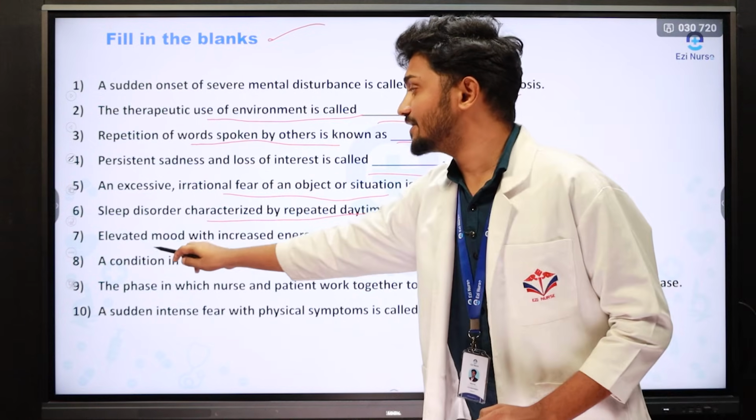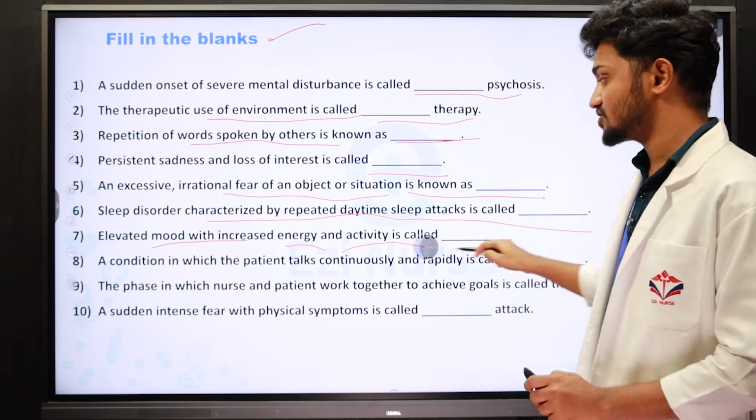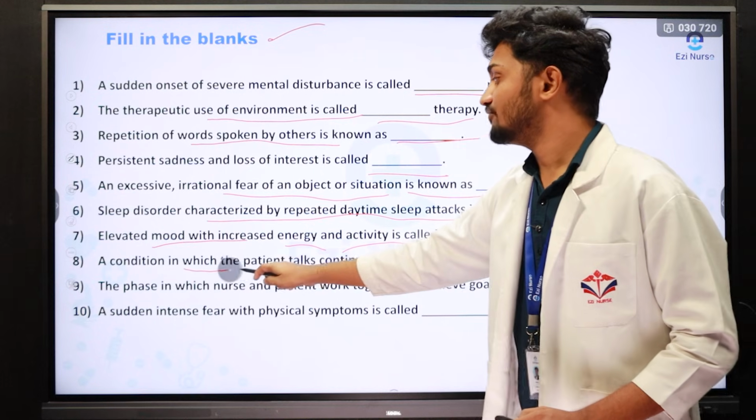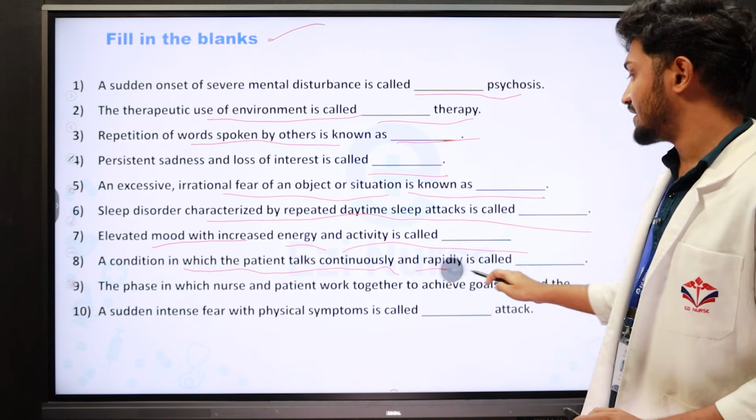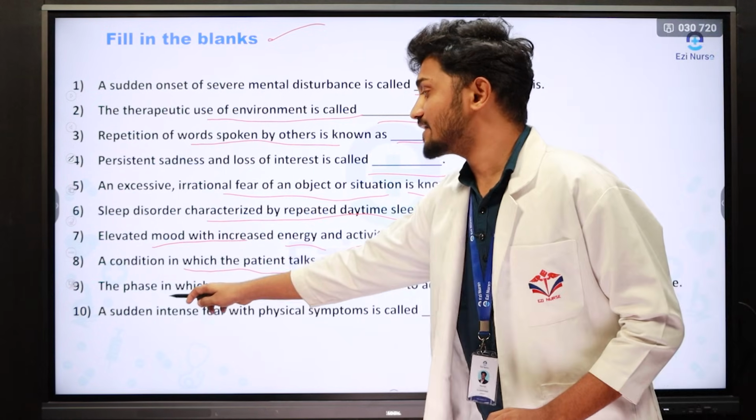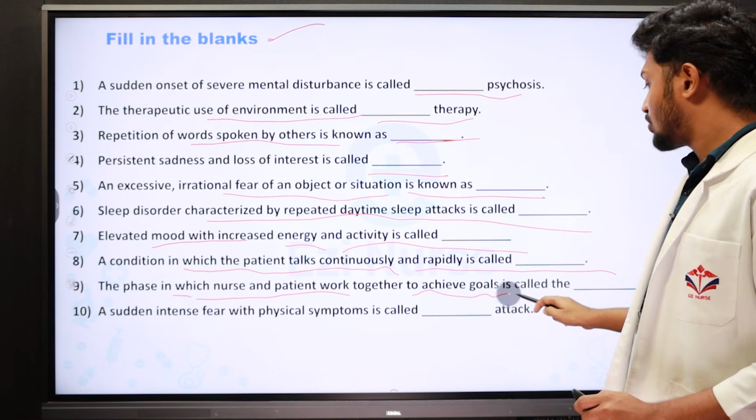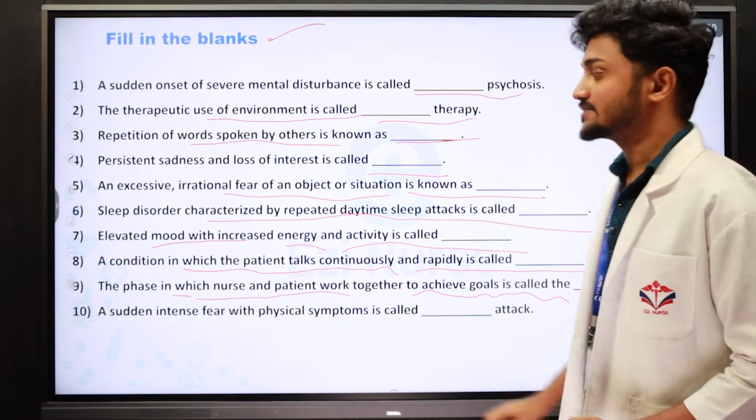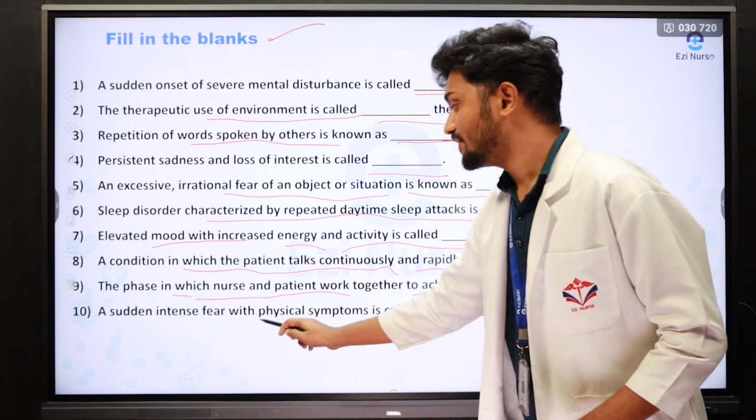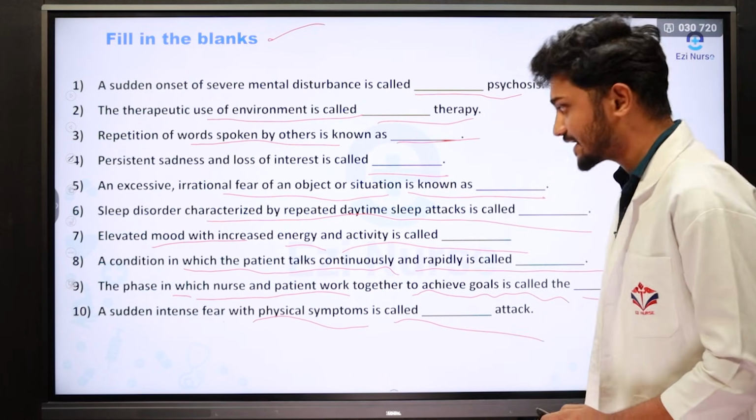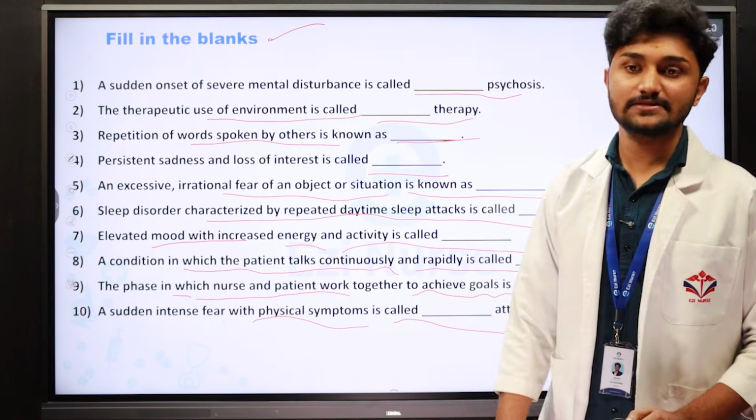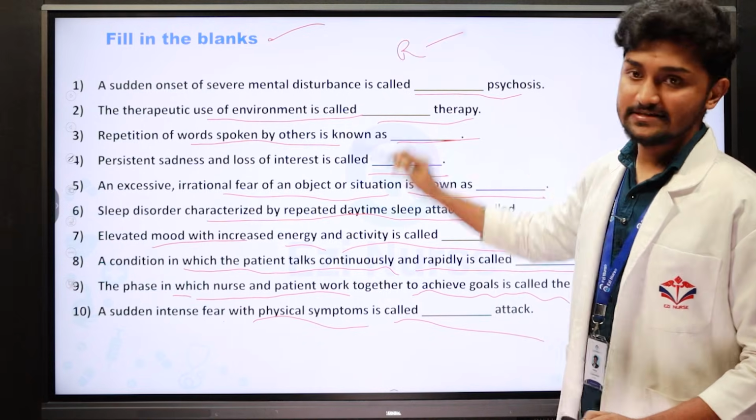The next one is elevated mood with increased energy and activity is called. And a condition in which the patient talks continuously and rapidly is called as. Then the phase in which the nurse and patient work together to achieve the goals is called dash phase. Which phase? Then the sudden intense fear with physical symptoms is called dash attack. So these are all the very important fill in the blanks. They are recurrently asked in the examination.